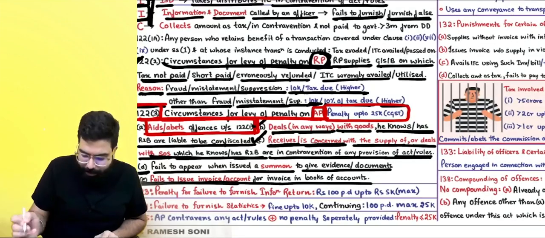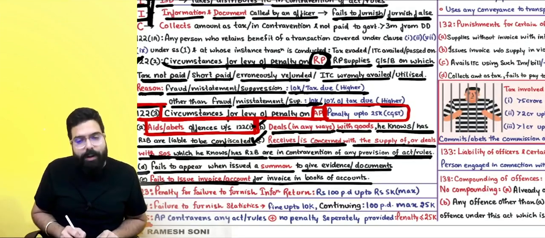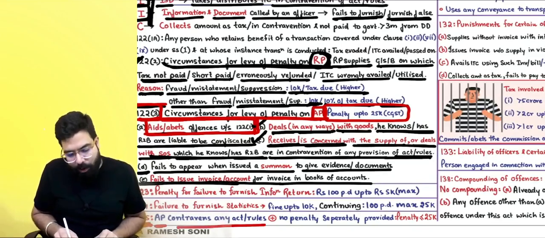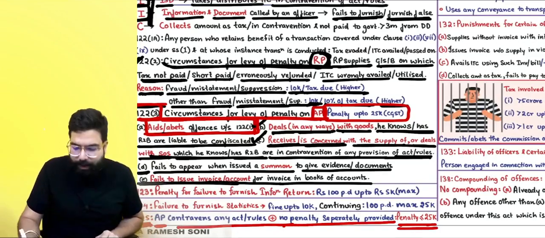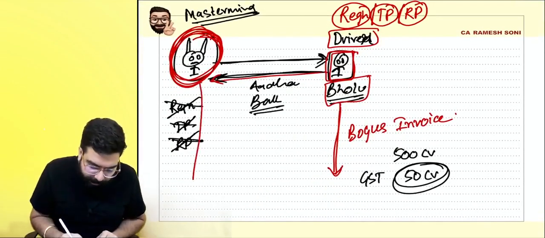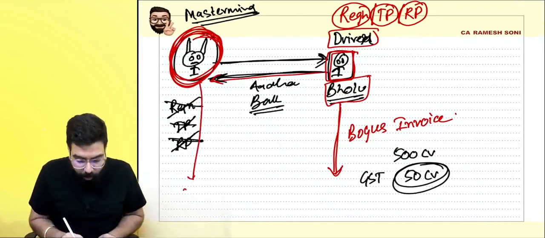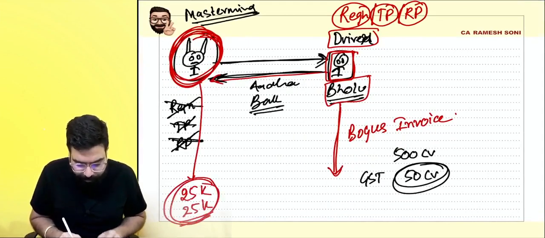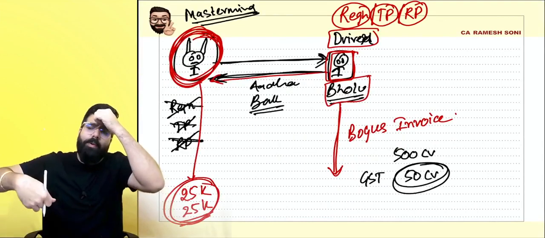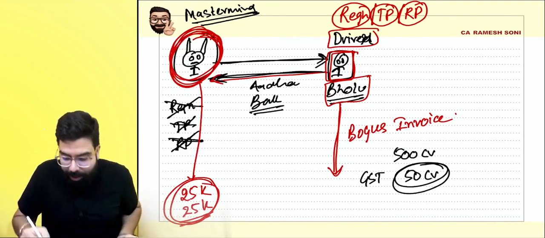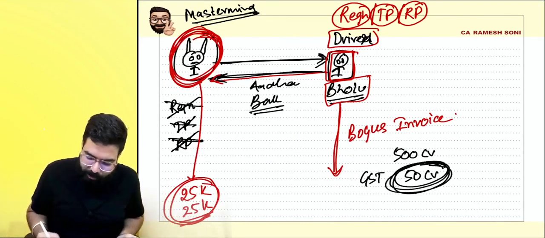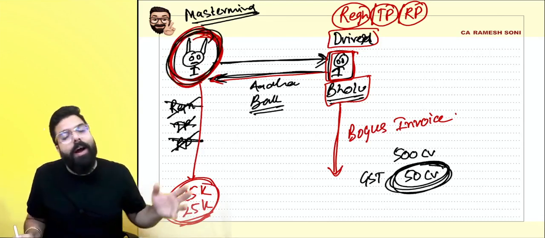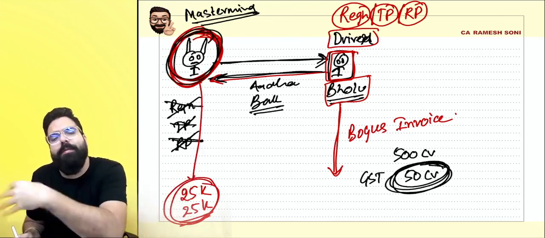Or officer can say section number 125, any person doing a contravention under the act, no separate penalty, less than or equal to 25,000. Means on this person the maximum penalty was 25,000 rupees under CGST and 25,000 rupees under HGST. This person told, okay, take whatever you want, take 25,000, 25,000. I have already passed on credits of 50 crore rupees. I am very happy to pay penalty of 25,000 and 25,000.